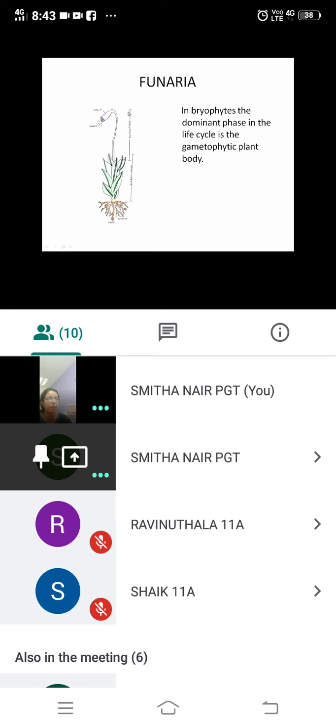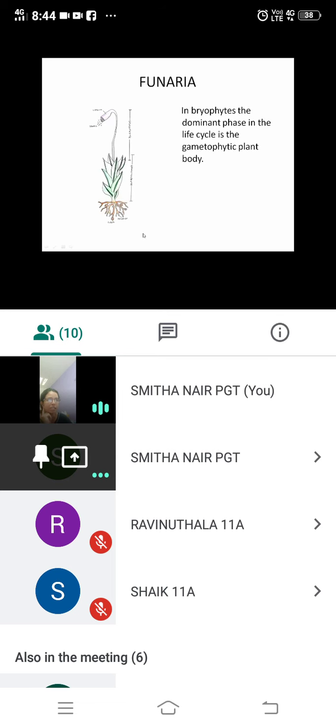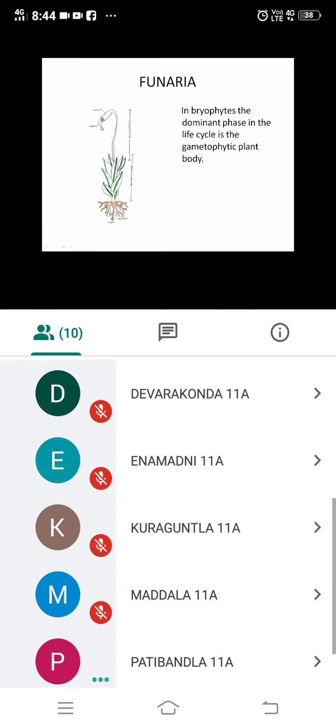That means it will be there for a longer period of time. The capsule contains spores, as you had seen in liverworts. Spores are formed after meiosis, which gives haploid individuals. Four daughter cells are formed which are haploid. The mosses have an elaborate mechanism of spore dispersal. You can see here, this is a capsule and it bursts and spores are produced. That is how spores are liberated.